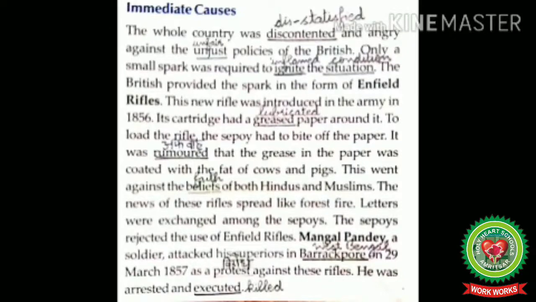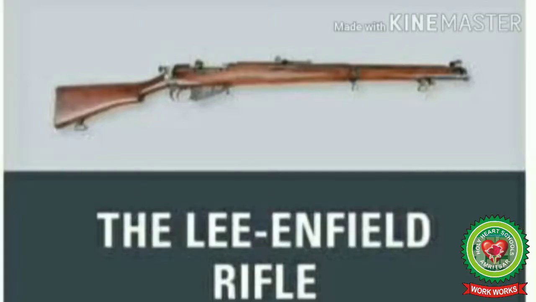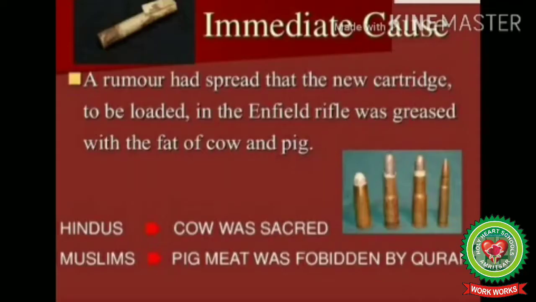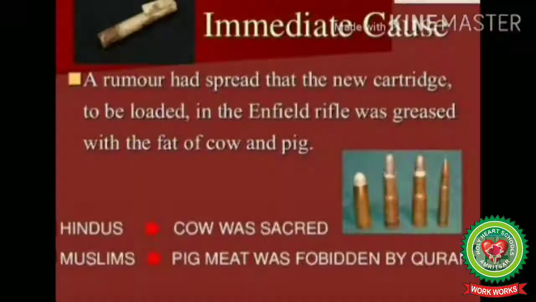Now let us read and discuss about the immediate causes of the revolt of 1857. The immediate cause of the revolt of 1857 was introduction of the Enfield rifle. In 1856, the British authorities decided to replace the old-fashioned musket called the Brown Bess by the new Enfield rifle. The loading process of the Enfield rifle involved bringing the cartridge to the mouth and biting off the top greased paper with the teeth. In January 1857, there was a rumor in the Bengal regiments that the greased cartridge had the fat of cow and pig.